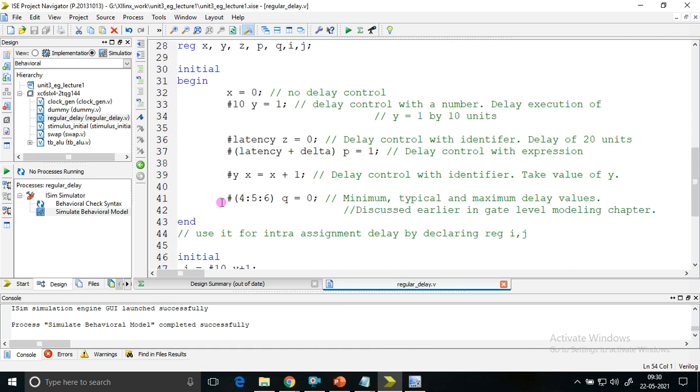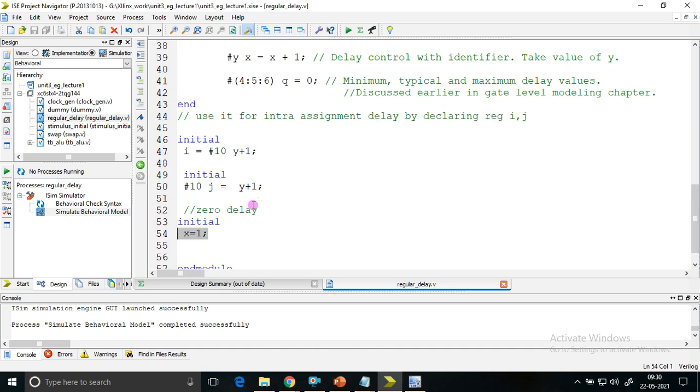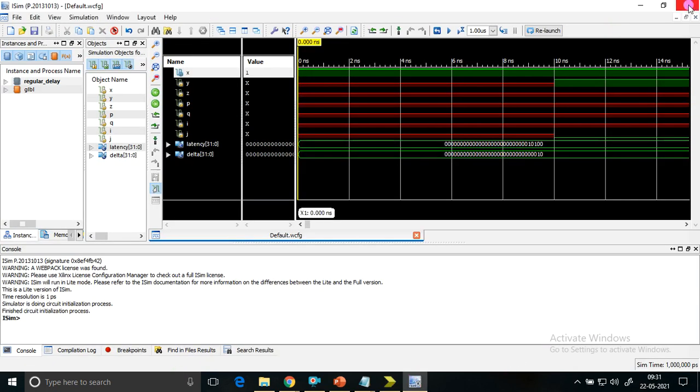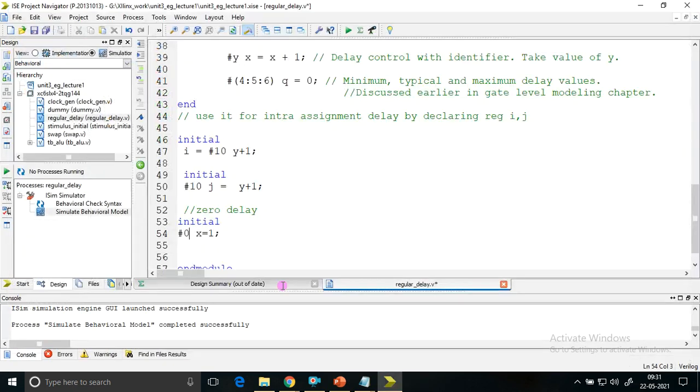Think that out of these two statements, I want this statement to execute last, then I use hash 0. If I use hash 0, I'll run the simulator again. So x equal to 1, that statement gets executed last.